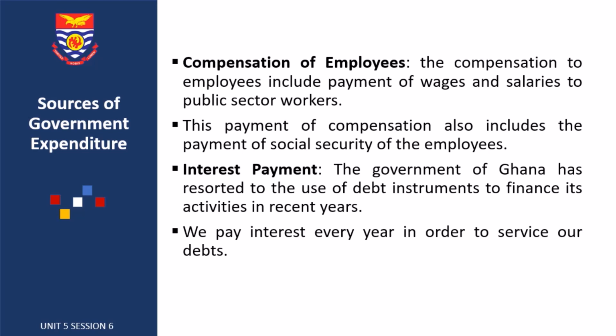is one of the expenditures that takes a very huge portion of the resources which have been mobilized by the country. Per the previous budget, compensation makes up 32% of the country's expenditure. I mean, it takes 32% of the total revenue that we're able to mobilize.